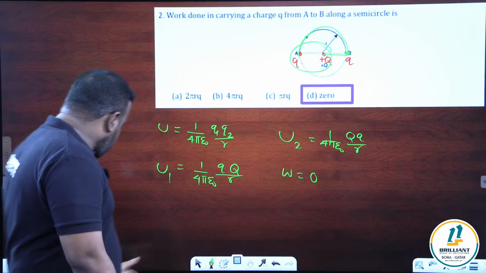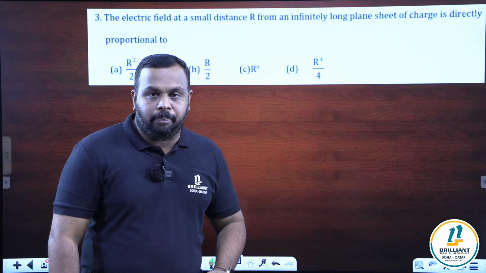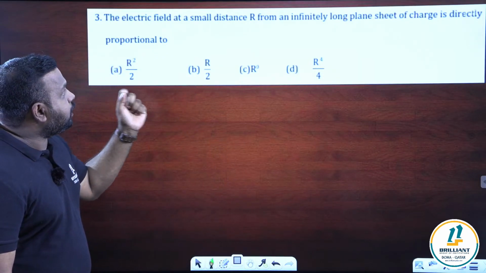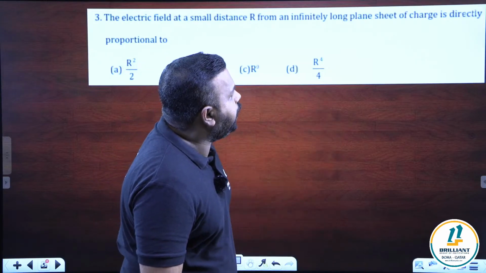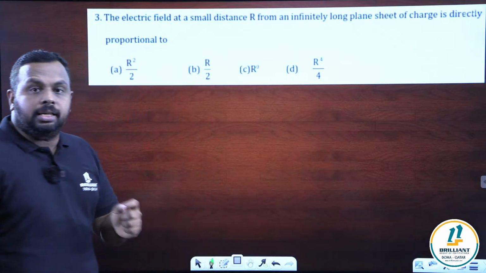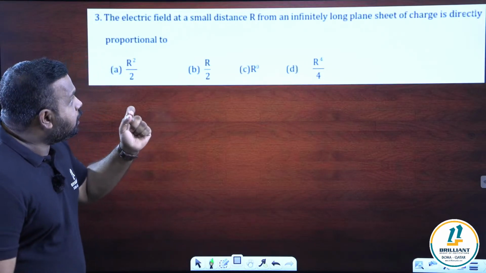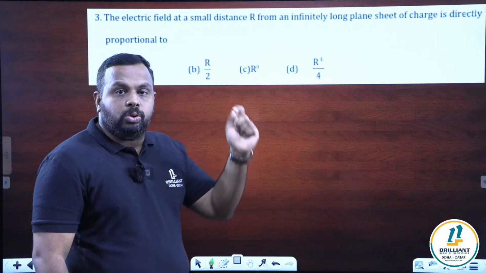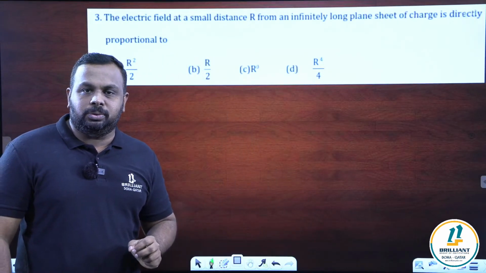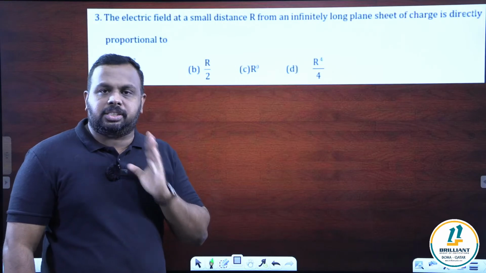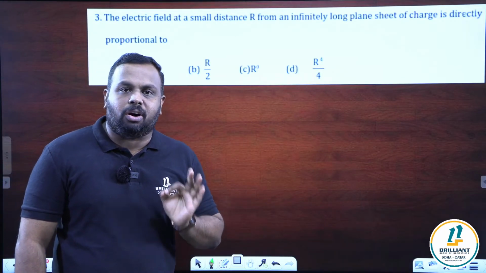So I'm going to the third question now. Question number 3. Look at this. The electric field at a small distance r from an infinitely long plane sheet of charge is directly proportional to. Electric field intensity due to a plane sheet of charge is directly proportional to. Chapter number 1, applications of Gauss theorem. Number 2, electric field due to a plane sheet of charge.